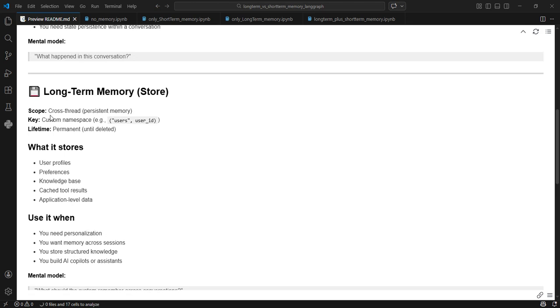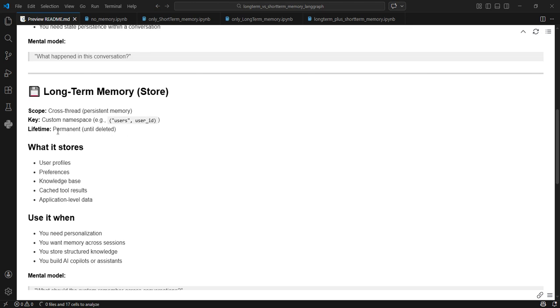In terms of long-term memory, it is cross-thread. It is available everywhere, wherever we want to use it. In terms of keys, it can have custom namespaces. It can be at a user level where we can use user ID as a unique identifier. It can be at an organization level. It can be at a location level. Whatever we want to set up, we can set up like that.